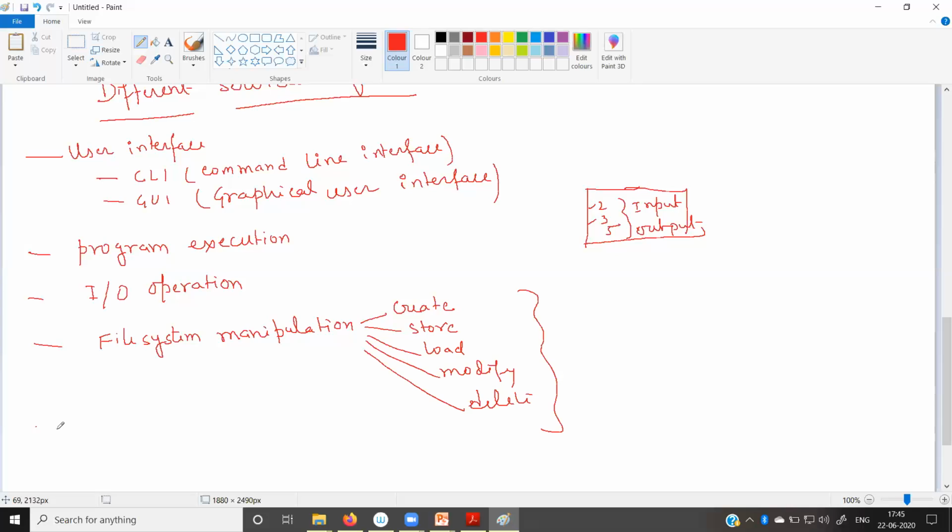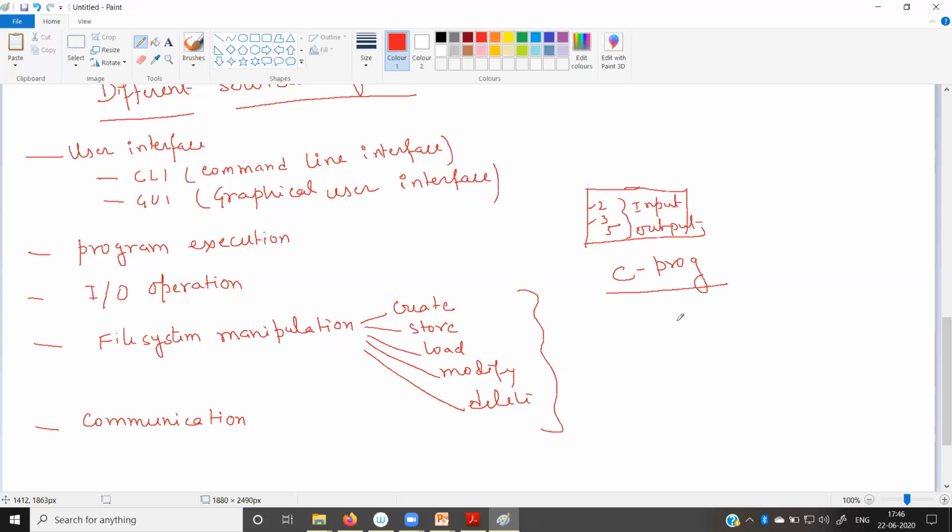Fine. Now the next service is communication. As you know, while you are writing the program, while you are writing the code, or while you are using the application, sometimes we write the code in the C programming language.